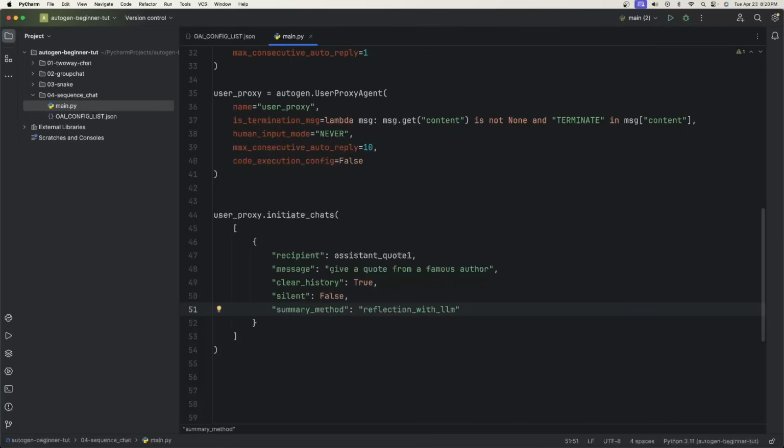Reflection with LLM will take the whole chat conversation that the user agent is going to have with assistant quote 1, and it's going to summarize that. The last message method will just get the last message that was in the chat.